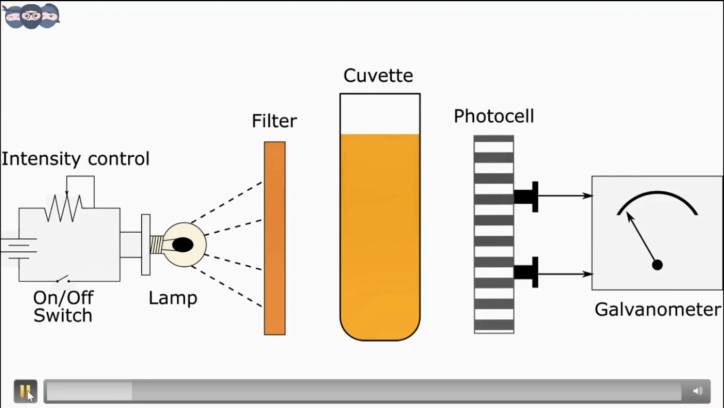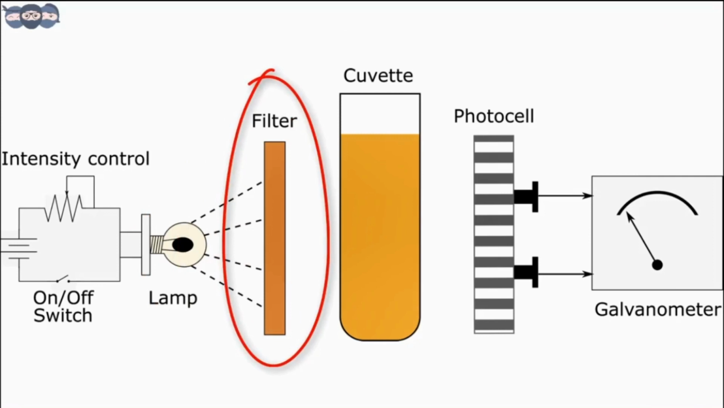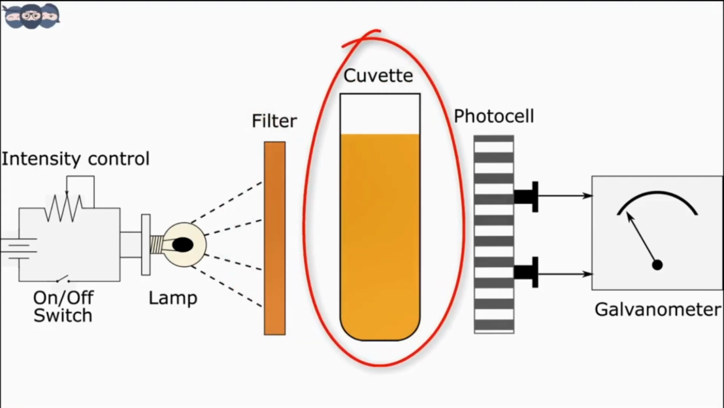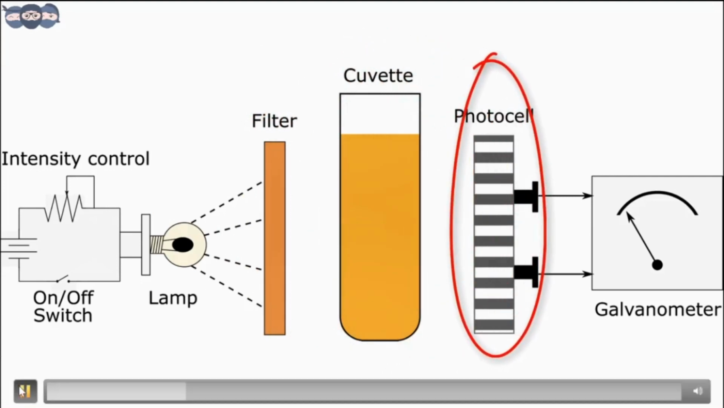The basic components of a single beam filter photometer are a light source, and an absorption or an interference filter. It is called a photometer because the device that is used for isolating the wavelengths here is a filter. A cuvette is used as a sample holder, and a photoemissive or a photovoltaic cell acts as a detector.